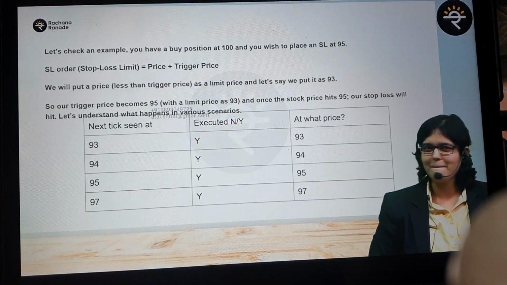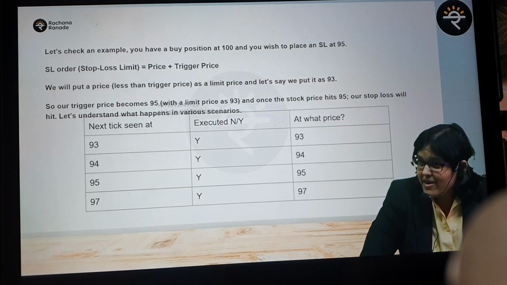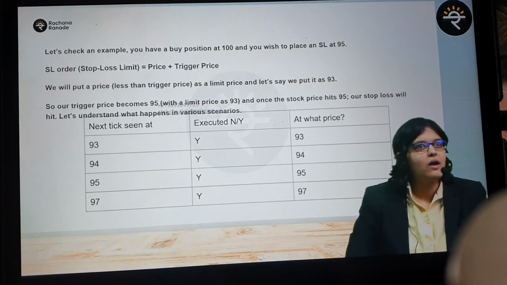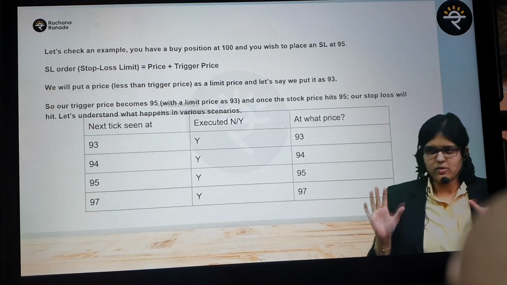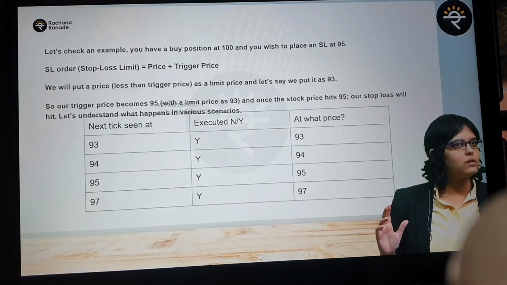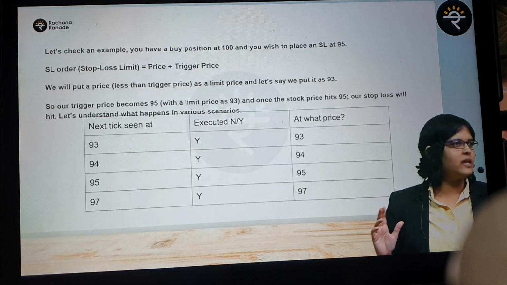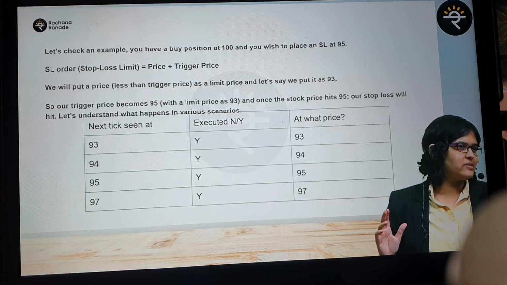Will it get executed? Yes or no? No. Why? Loss will be more than 7 rupees. That is what we have defined. Are you with me? Theoretical case. Everything was going fine. Your order got triggered at 95, and at the same time there was a big bomb, again in Ukraine. Next tick in 90. Next tick in 85. Next tick in 83. Next tick in 81. Close price 75.